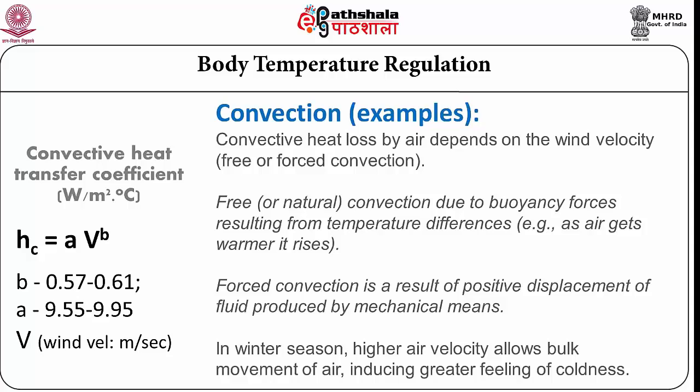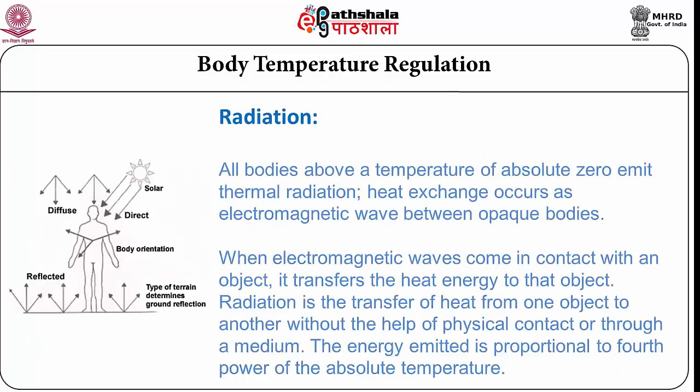On the left hand side of this slide, I am showing that convective heat exchange depends upon a certain coefficient. If the velocity is different, then the convective transfer will also be different. So each level can be determined and we can identify the total heat exchange by the convective route.